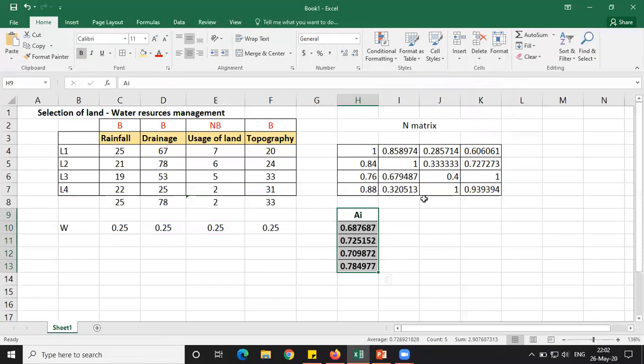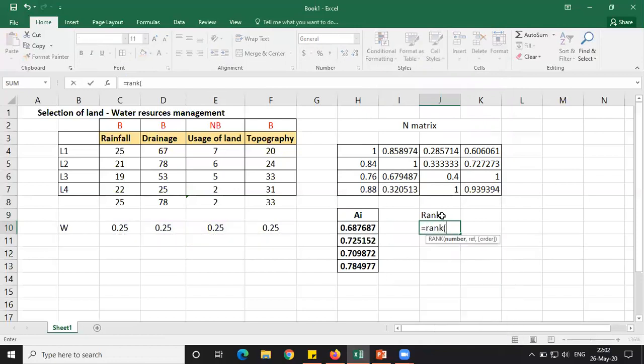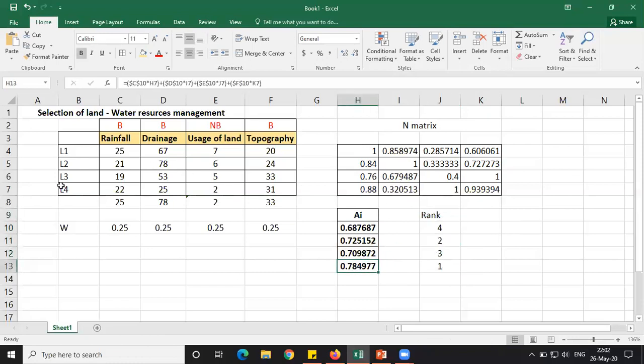Next, after AI, what do we have to calculate? We have to calculate the rank. So we calculate the rank of this current cell, comma, this entire range, with F4 so that the range is locked. Next, drag it down to the bottom. That's all. So the fourth alternative is the best alternative. Like that we can use this for ranking problems. This is one of the easiest methods for ranking.